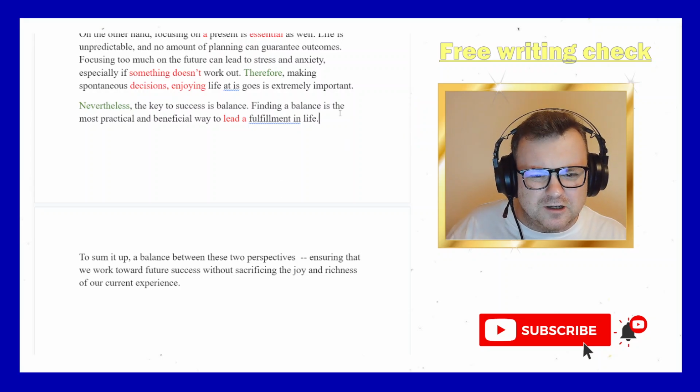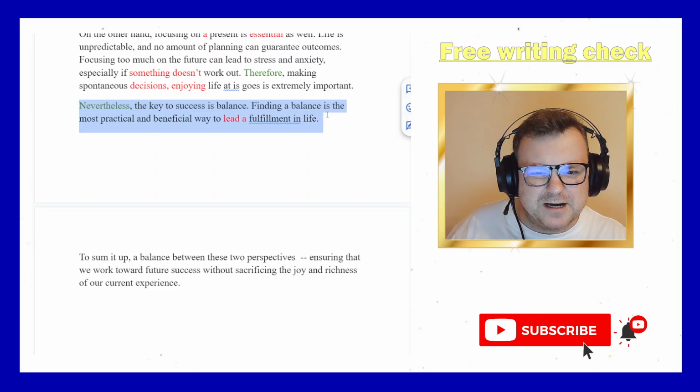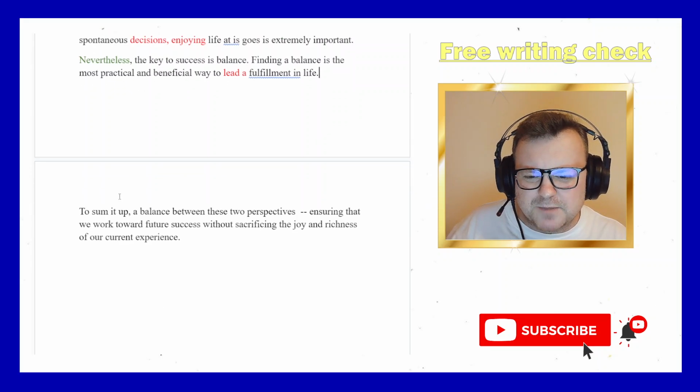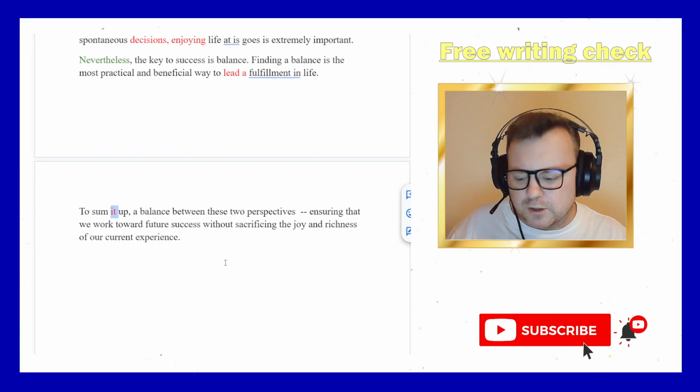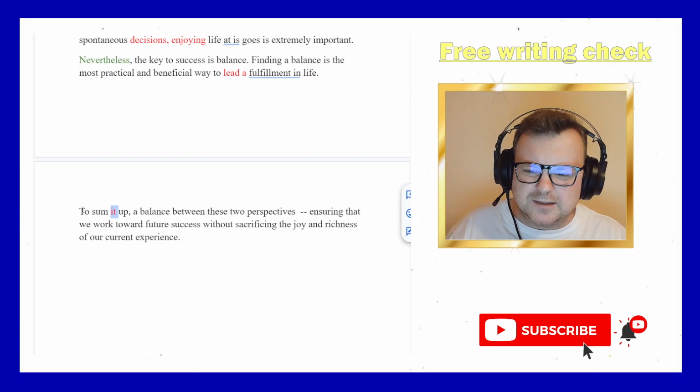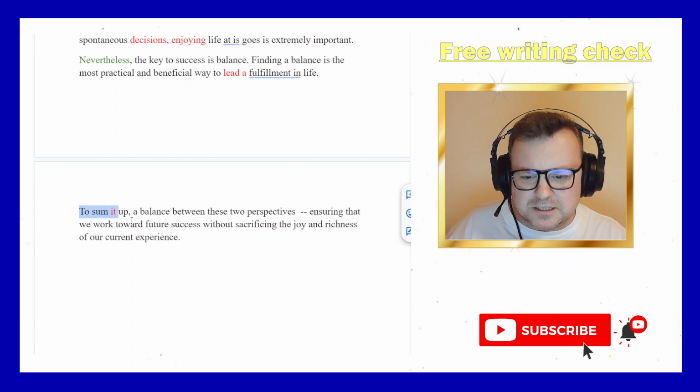But that's a paragraph, really? Is this really a paragraph? Does that one sentence deserve a whole paragraph? I don't think so. So not really appropriate paragraphing. To sum it up, so we don't want this. Just learn these as fixed phrases. To sum up, or in sum, or in conclusion, make sure you get these small details right. We don't say to sum it up. To sum up is fine.